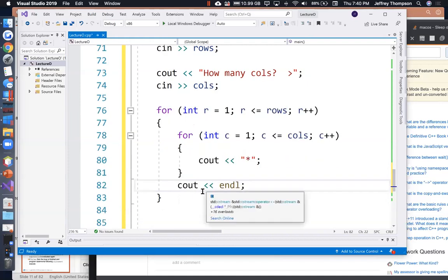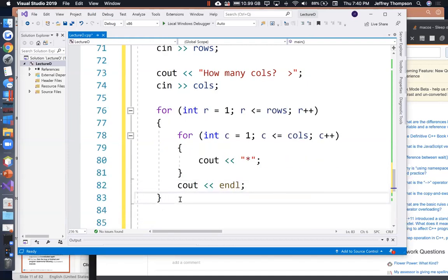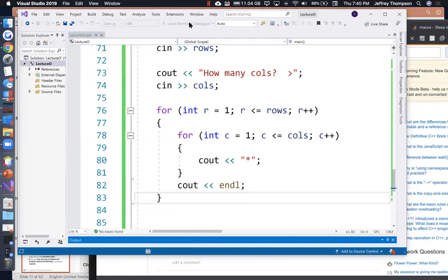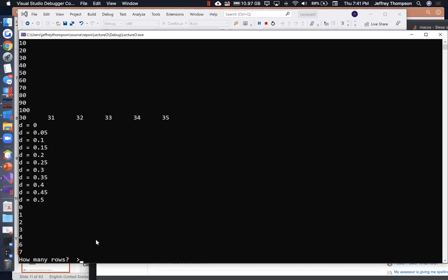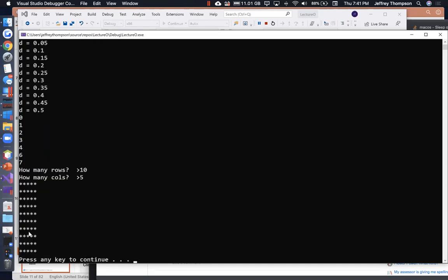All right, let's run it. All right, how many rows? I want 10 rows. How many columns? I want 5 columns. And there we go, right? So we did a nested loop.